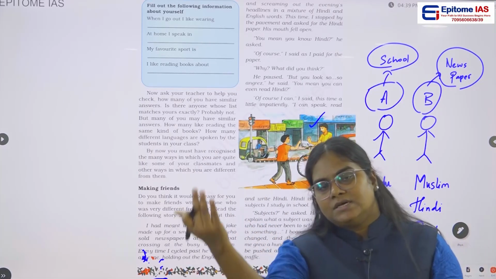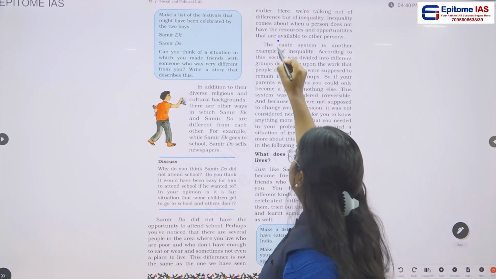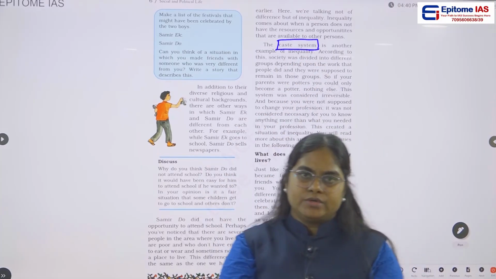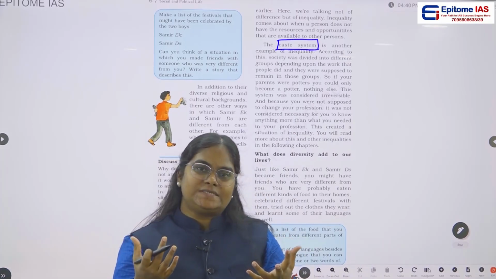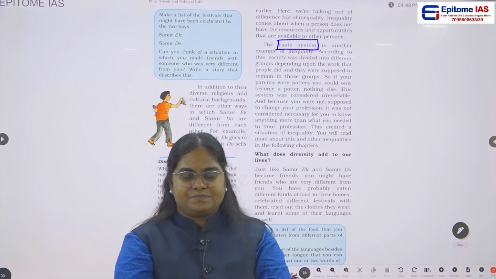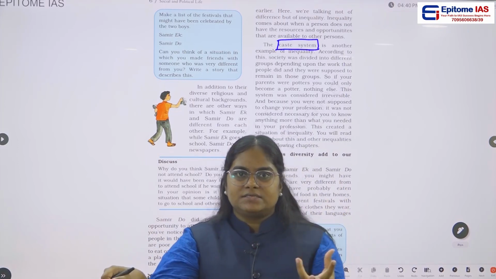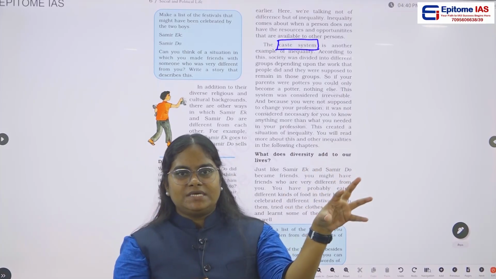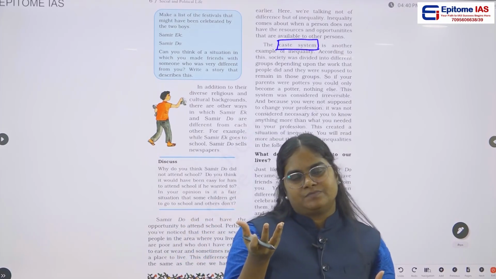Another example they are giving here is the caste system. You might have known that there is some sort of a caste system existing in our country. Now tell me, does this caste system belong to diversity or to inequality?